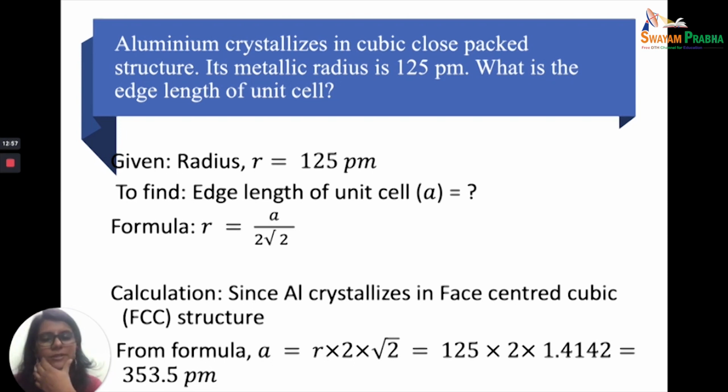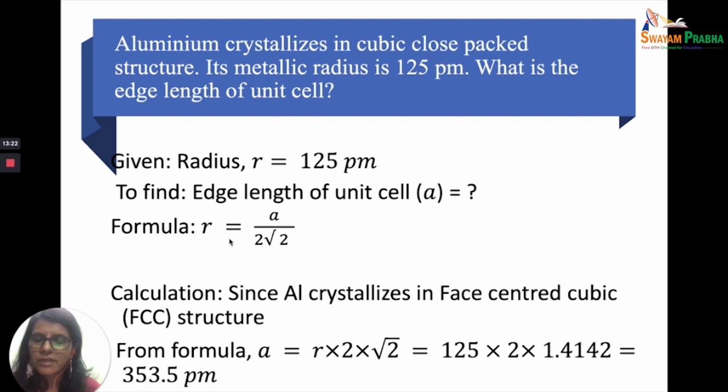Similarly, let's take a look at the numerical on aluminium. Aluminium crystallizes in the cubic close packing. Please understand, cubic close packing is the same as face-centered cubic. Its metallic radius is 125 picometer. What is the edge length of the unit cell? Now r is equal to 125 picometer.